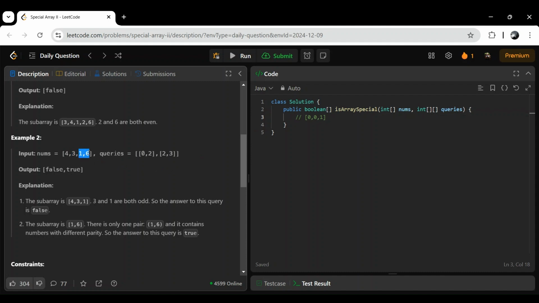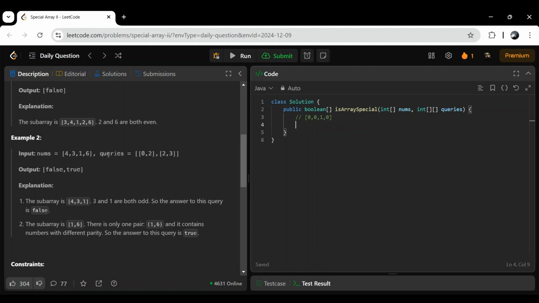So this was 0 and this is 1, so 1. Again for this pair, we are checking from the beginning, and currently we are seeing it for this pair, but we have to update from the beginning. So from the beginning, it will be stored till this index. And if I check with this two, we have to add it to the previous one. So 1 plus 1 plus 0, because 1 and 6 are with different parity, right? Now we got our prefix array.